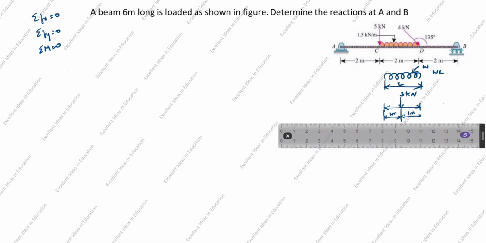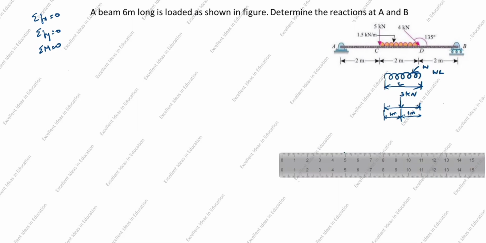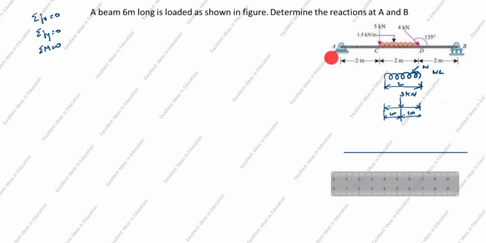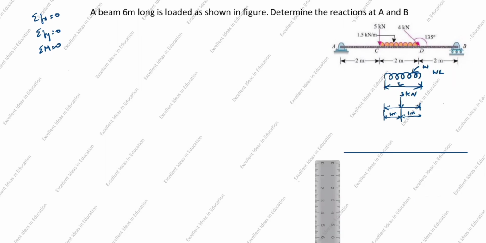Now we will draw the FBD of this. Draw the line. You see in this, support A is a hinged support. So a hinged support has two reactions, vertical and horizontal. This is a roller support. A roller support has one reaction, always in the vertical direction. Now we will take A. A is a hinge support, with two reactions, vertical and horizontal.